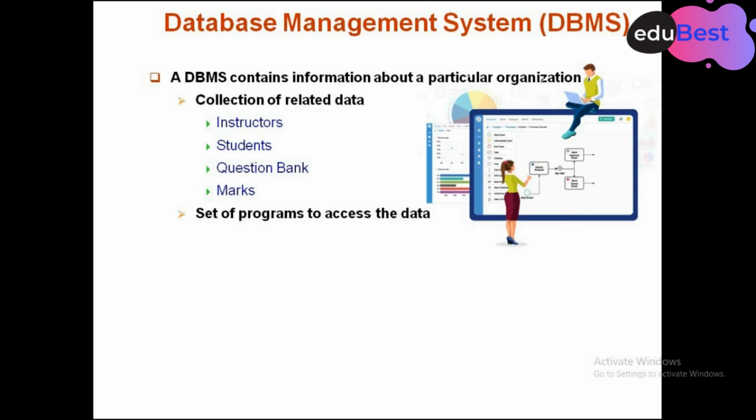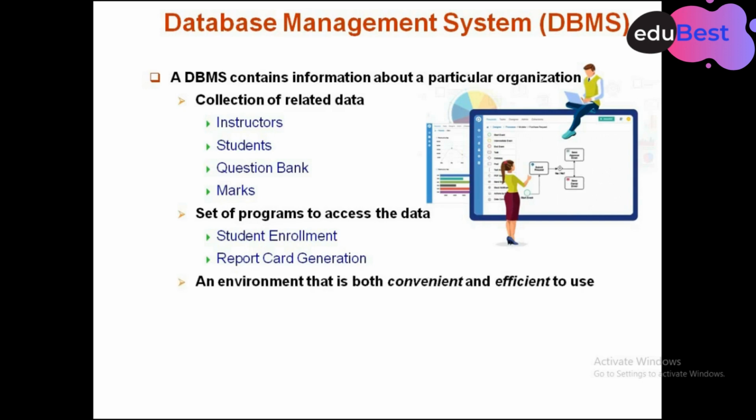So this is data, and we need some programs that use that data to get information. Like student enrollment when a student gets admission, and report card generation. These are some of the programs.